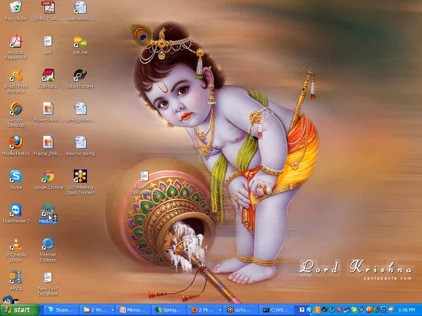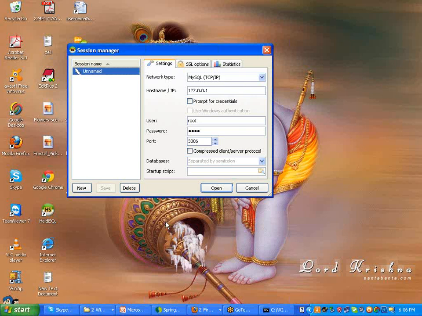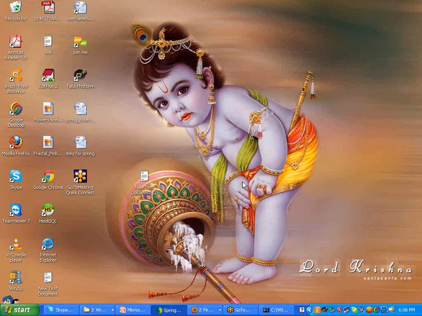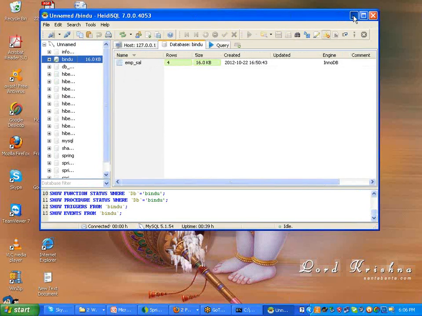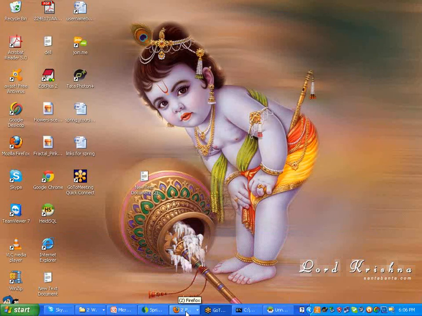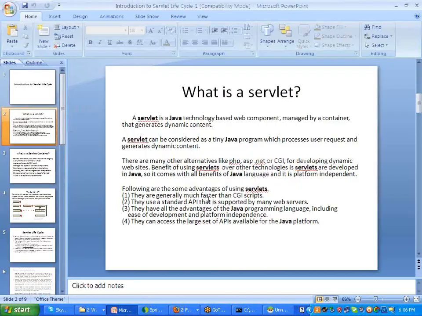You can connect to MySQL, you can connect to Oracle, you can connect to anything. Any database you can connect using this particular servlet API. So this is the concept for a simple servlet.